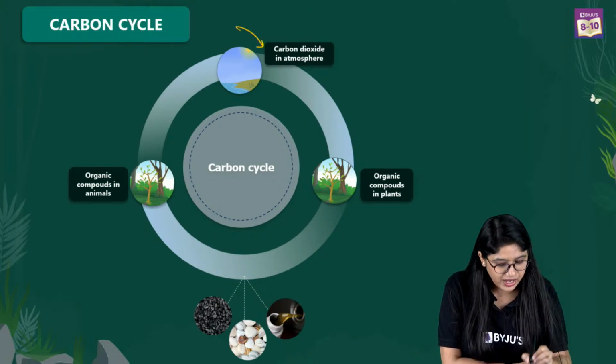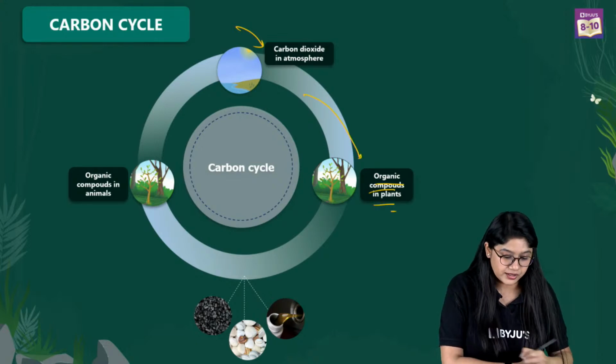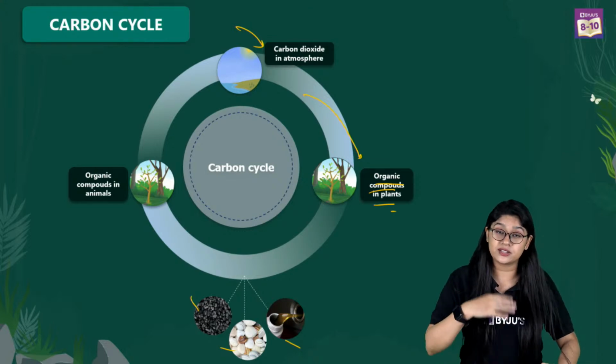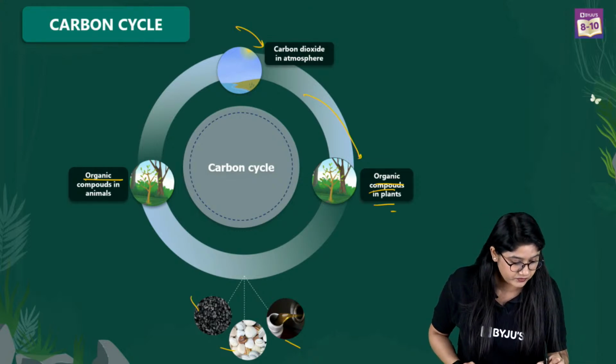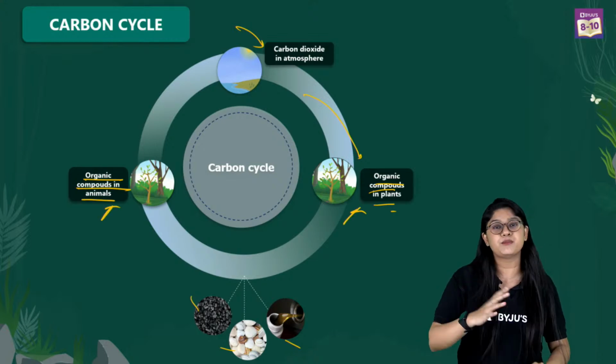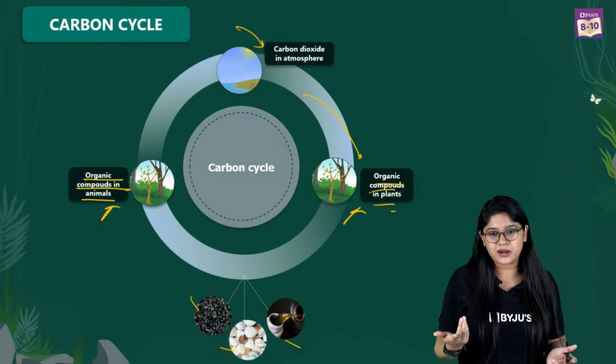That's the smallest cycle. After the oxygen cycle, I think the carbon cycle is really very easy. So we have the carbon dioxide in the atmosphere, of course. We have the organic compounds in the plants. We have it in the petroleum, coal, and in the limestone and the other different compounds. And of course, we have the organic compounds in the animals. So carbon overall plays a very important role in various living organisms' bodies. So you and I also have carbon, right?